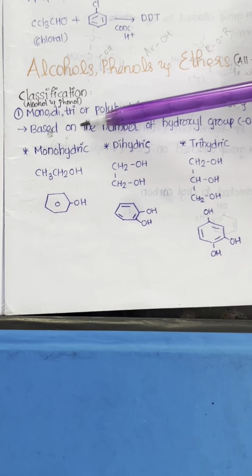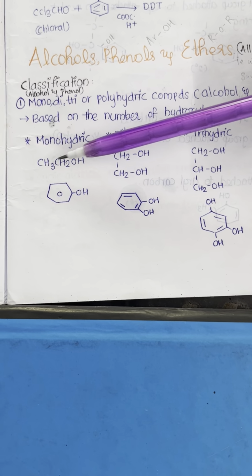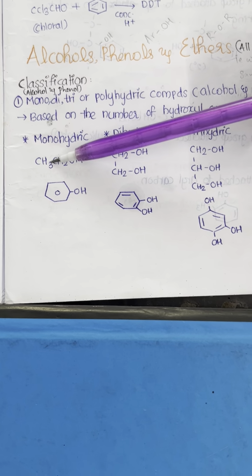So here are some examples. Here you can see CH3CH2OH. It is an alcohol. There is an alkyl group connected to a hydroxyl group, hence it is an alcohol. It is ethanol, and there is only a single OH group, so it is a monohydric alcohol. Here there is an aromatic ring to which a single OH is connected, so it is a monohydric phenol.